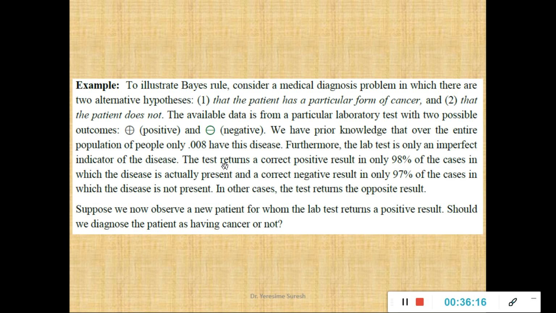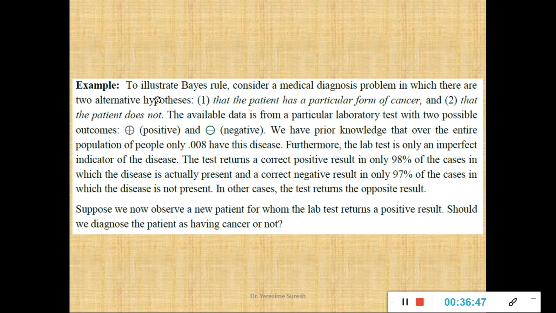To illustrate Bayes rule, consider a medical diagnosis problem in which there are two alternate hypotheses. And I repeat, what is a hypothesis? It's an assumption that is true. And what are the assumptions that I am making? Two alternatives. That means if not the first one, the second one. If not the second one, the first one. What are those hypotheses? The first hypothesis is that the patient has a particular form of cancer. The second one, the patient does not.